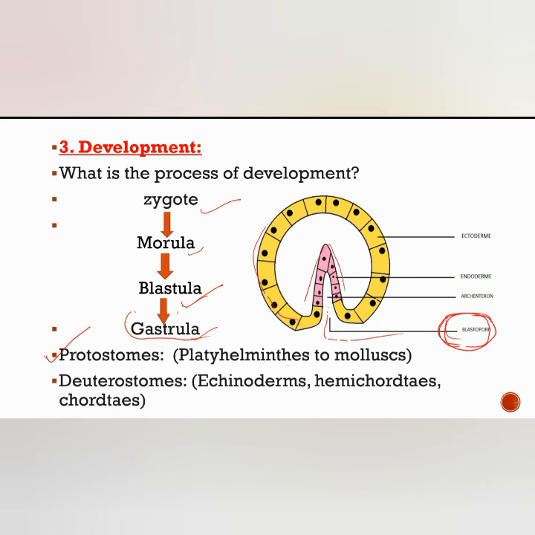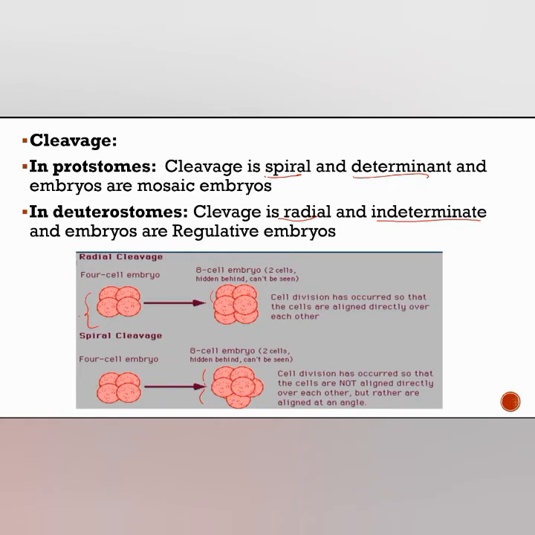And in organisms where the blastopore first develops into the anus, and the mouth later, those organisms are called deuterostomes. Secondarily the mouth is formed. In the protostomes the cleavage is spiral and determinate, and in the deuterostomes the cleavage is radial and indeterminate. If you observe these pictures, you can see the difference between radial cleavage and spiral cleavage.